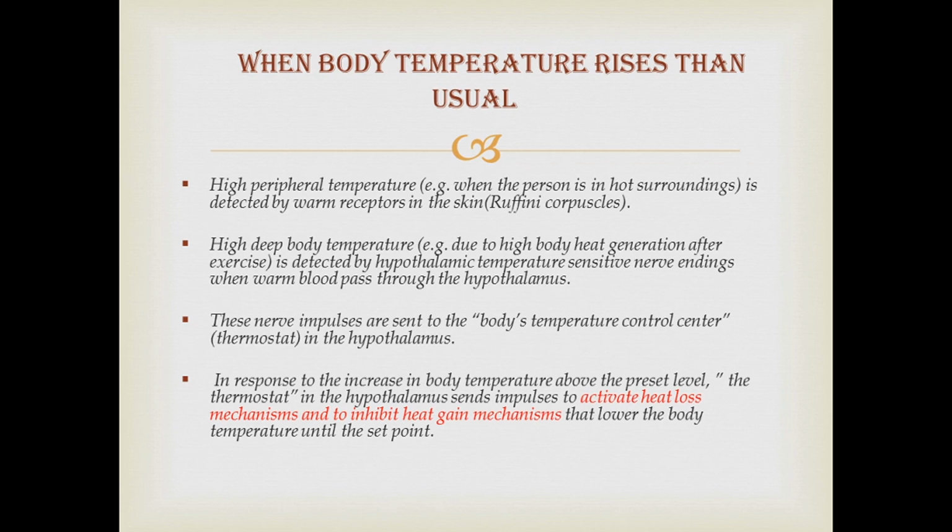In response to the increase in body temperature above the preset level, the thermostat in the hypothalamus sends impulses to activate heat loss mechanisms and to inhibit heat gain mechanisms that lower the body temperature until the set point. So until the normal set point 37 degrees Celsius is achieved, once again the hypothalamus sends nerve impulses to activate heat loss mechanisms and inhibit heat gain mechanisms. So they are the corrective mechanisms implemented.